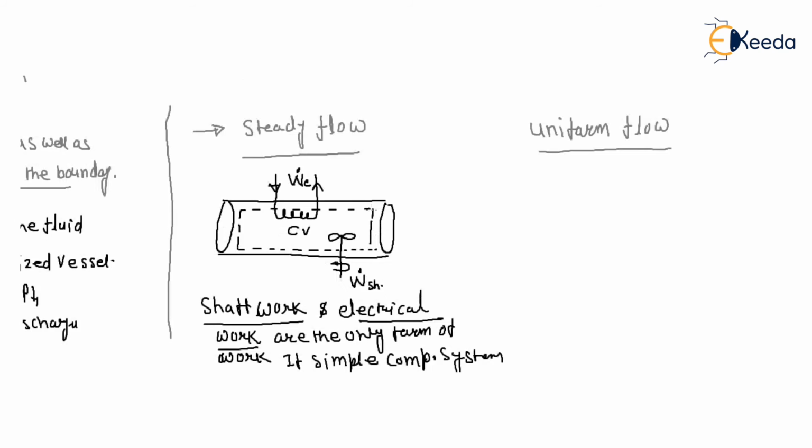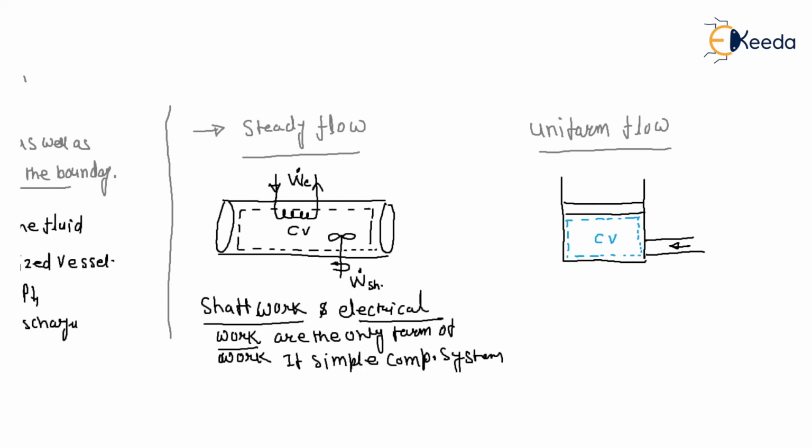But in the case of uniform flow, if this is a tank with a piston, and mass will come in, and this is our system boundary, this is your control volume.